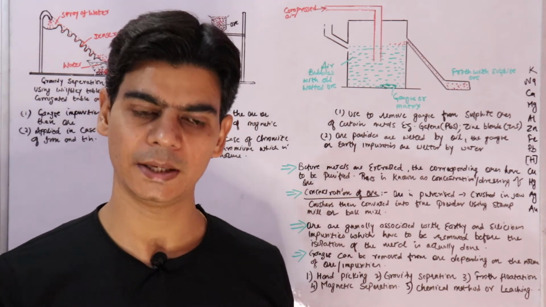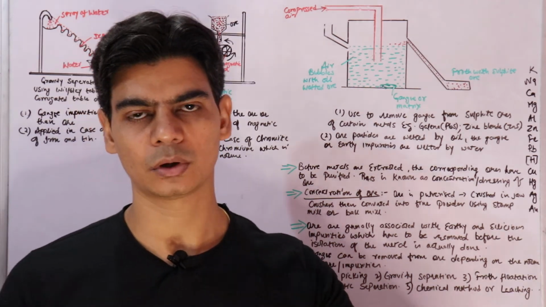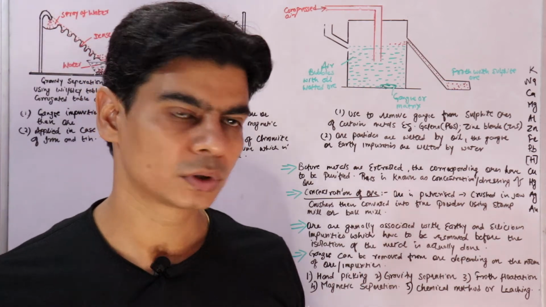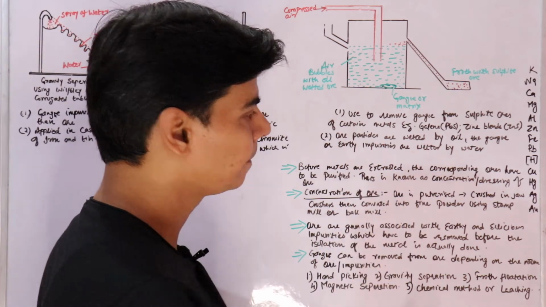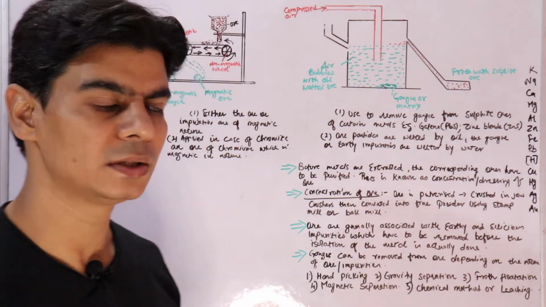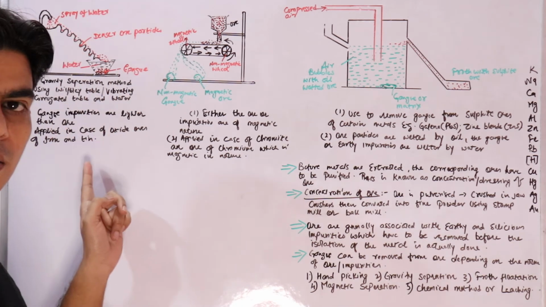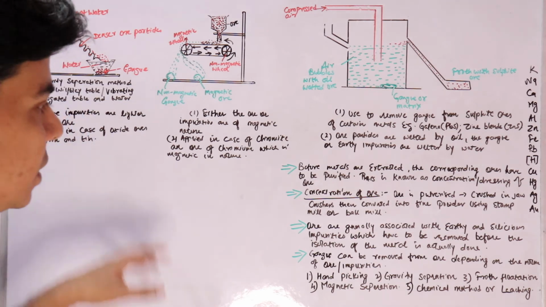The filtrate will contain your ore and the impurities will settle on the filter paper. And one more thing, this froth flotation process is used when ore particles are lighter than impurities, and this was used when ore particles were heavier than your impurities.